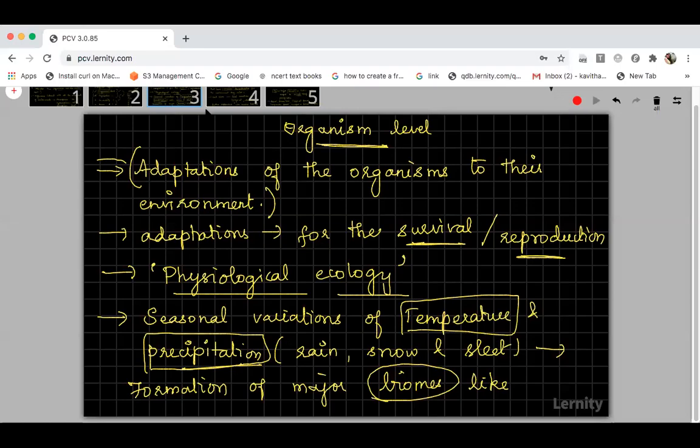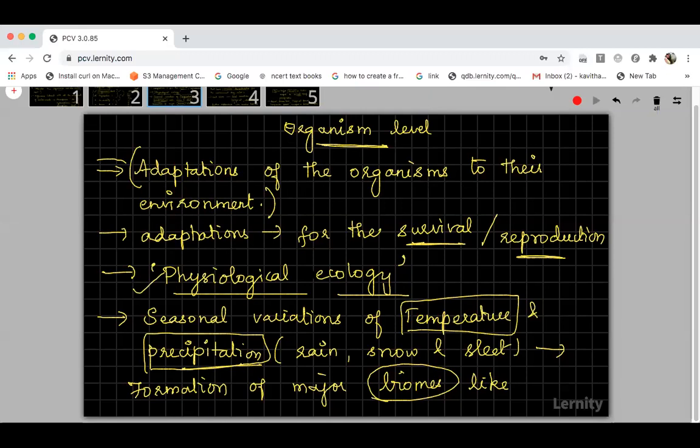Sorry, the signal got cut. Right. So in the third slide, the organism level. I told you that ecology deals with the adaptation of organisms to the environment. When it deals with the study of how organisms are adapted to the environment, that particular sub branch of ecology is called physiological ecology.